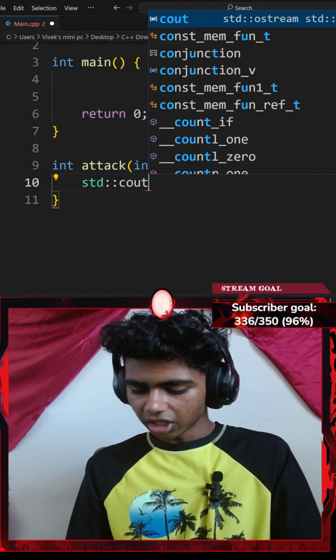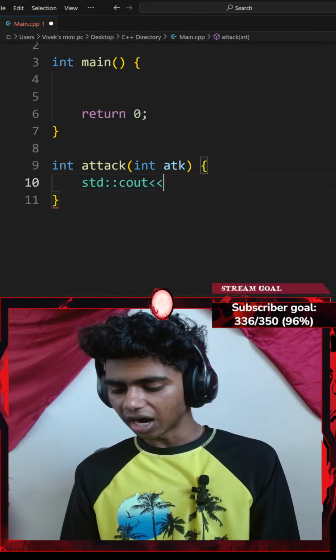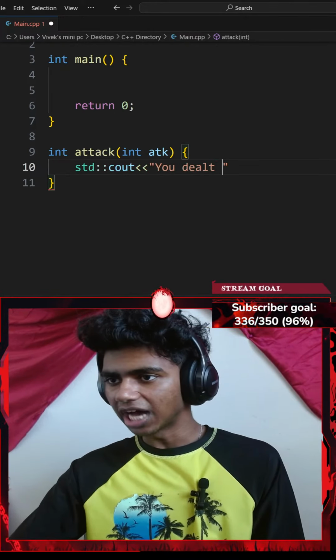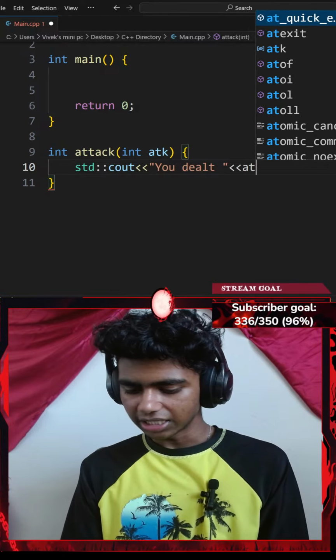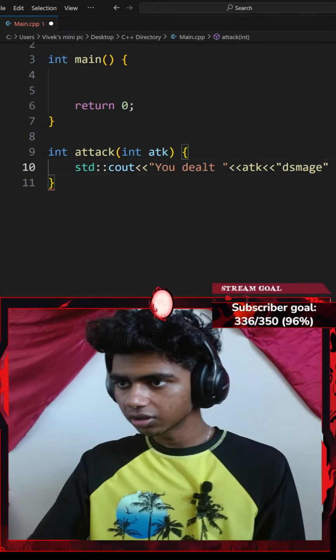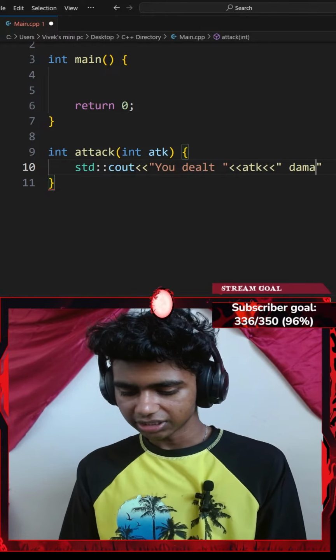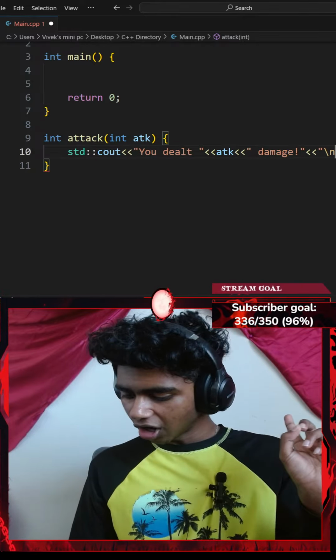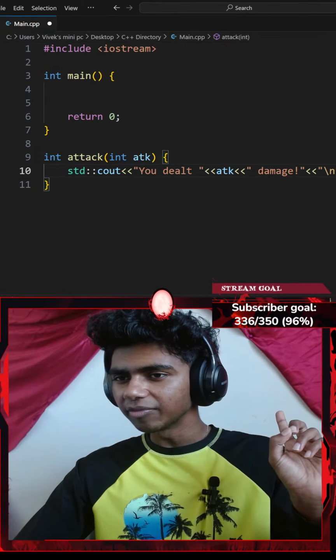Okay, next up, let me go ahead and add a standard console output, something like standard console output with an insertion operator. I want to insert something like "you dealt some damage." So "you dealt" attack "damage!" Okay, with another insertion operator of a newline, ending with a semicolon.